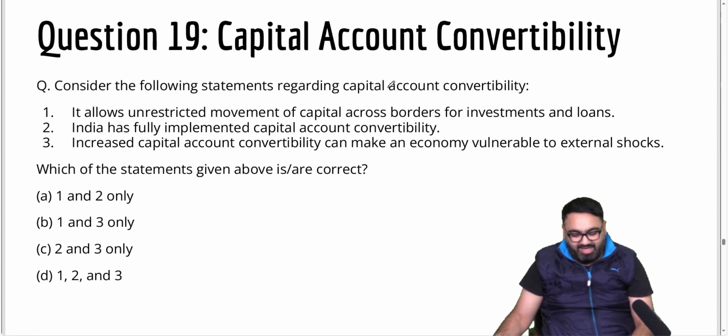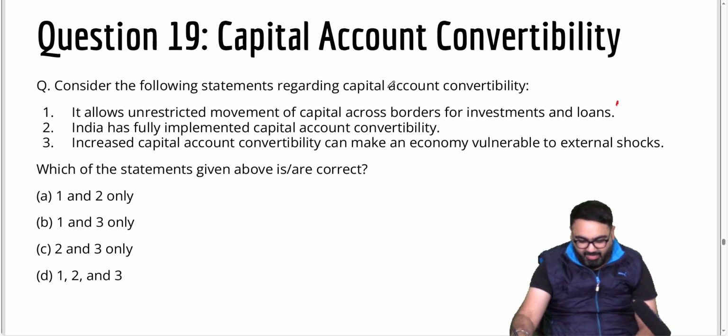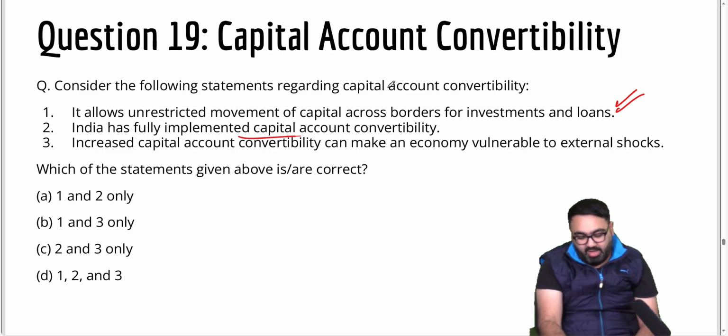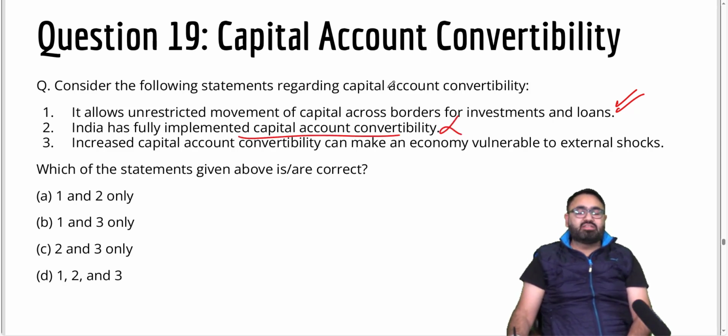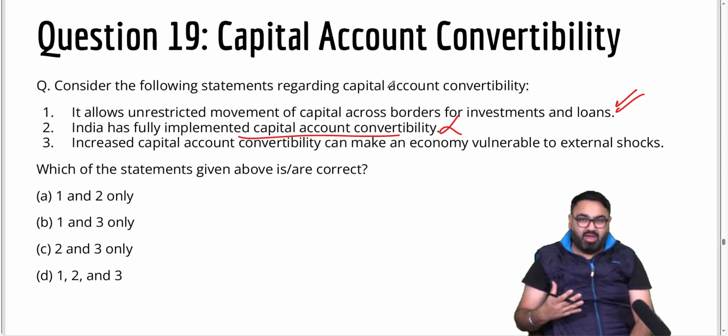Next is question 19. Capital account convertibility. First, it allows unrestricted movement of capital across borders for investment and loans. Yes, that is what is meant by capital account convertibility. India has fully implemented it? No. India allows partial capital account convertibility. If a company has invested in India, we don't allow them to overnight withdraw all the money because it will lead to a lot of disbalance and disruption in the market. So we don't allow complete capital account convertibility.